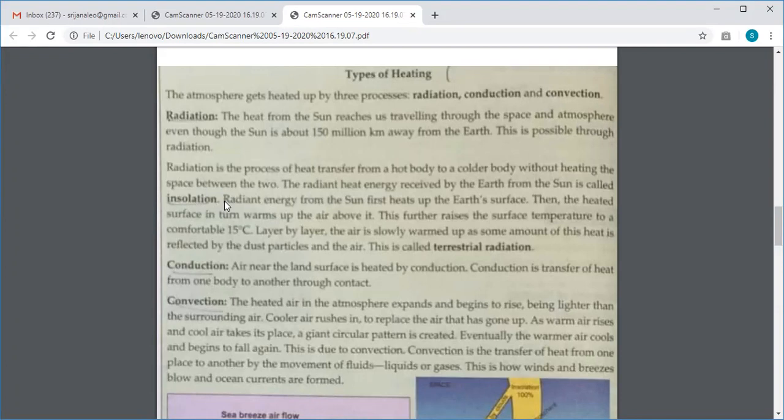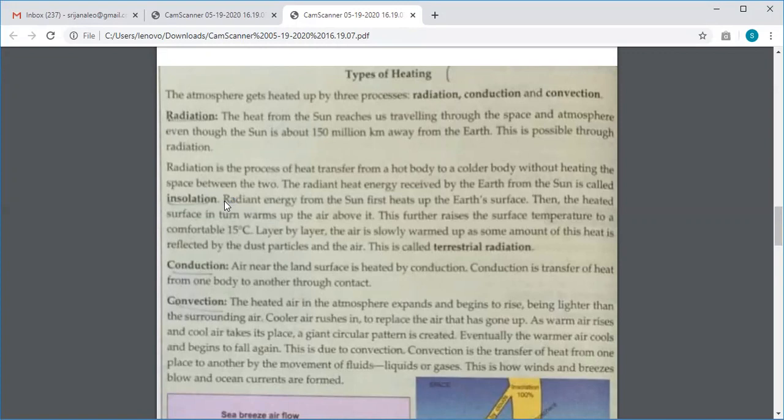The energy from the sun will first heat up the earth's surface, and then it will start to heat up the air that is above us. First the land will be heated, then in turn the atmosphere around us, layer after layer, will start to get heated up. Now this will raise the surface temperature. This radiation is the solar radiation, and when we receive it on the earth's surface, it's insolation.